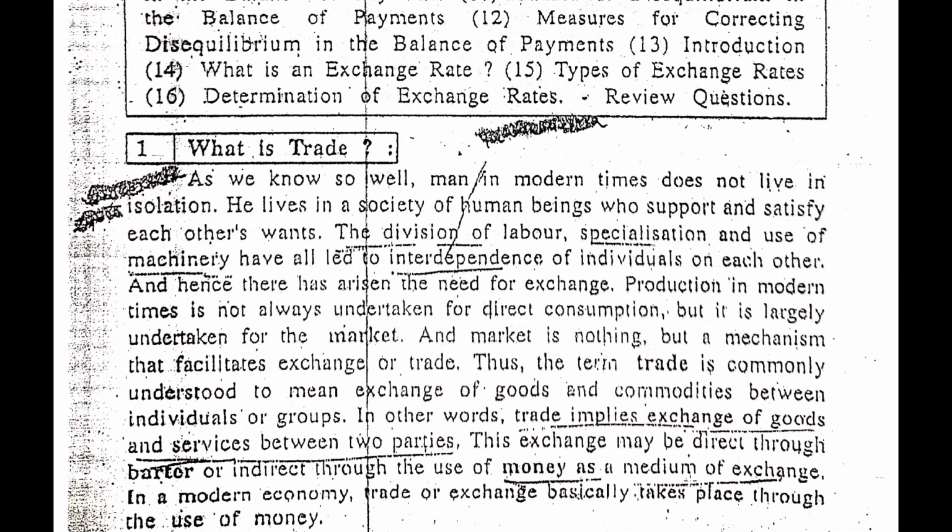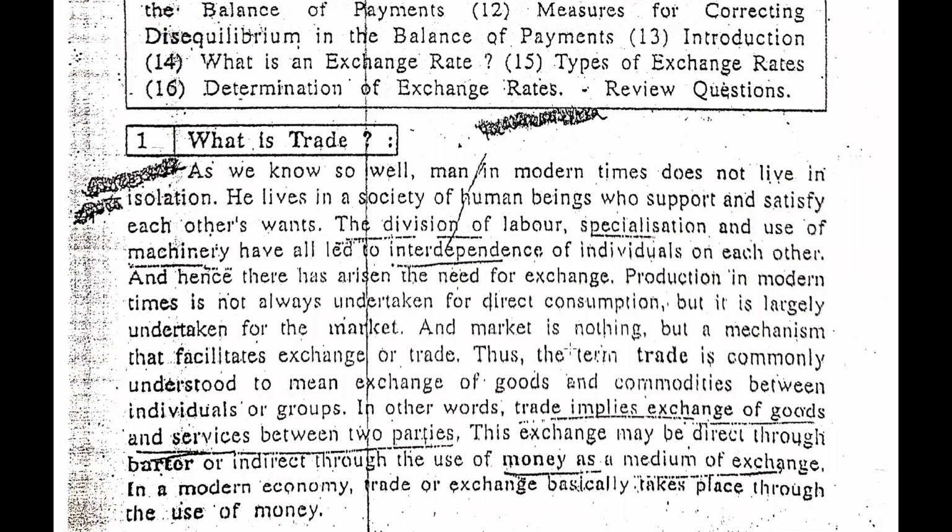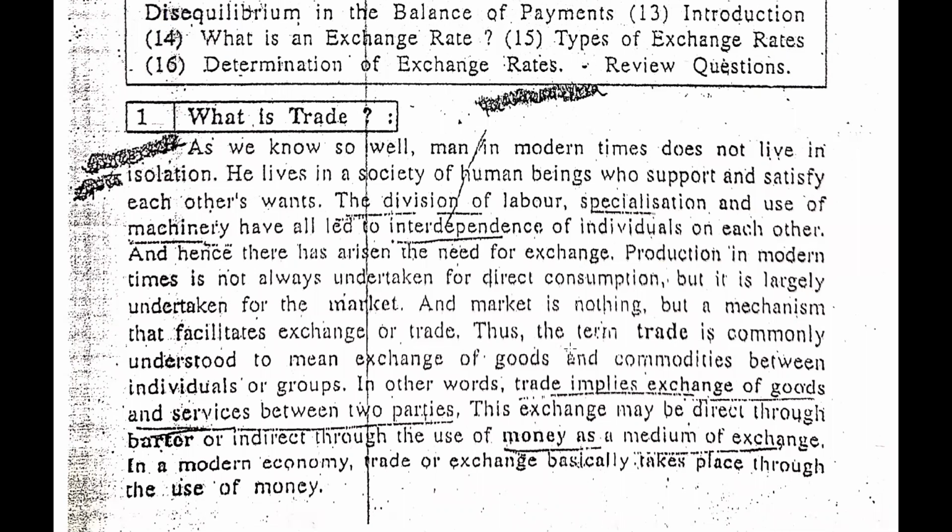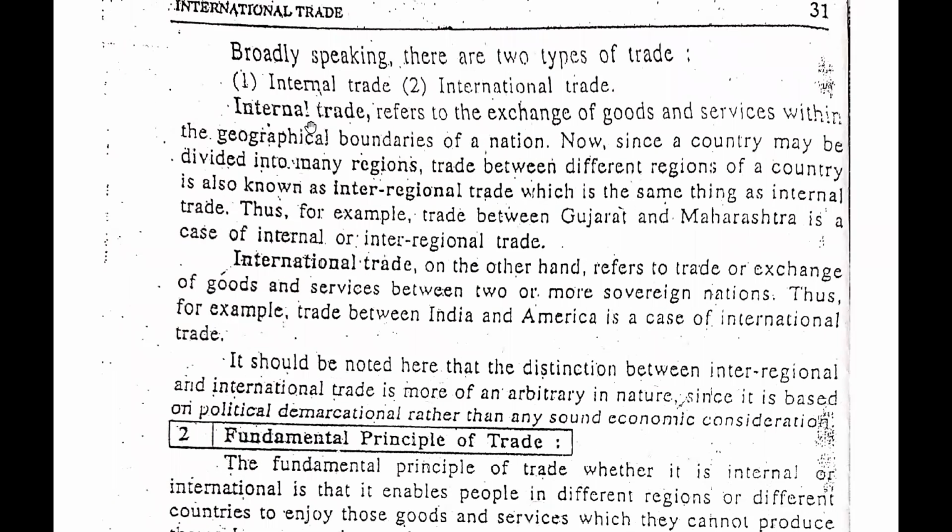So this exchange might be in goods, as when there is a barter system, or one party uses money to get things, or we can say money is used as a medium of exchange. Then also we can say it is trade. So, trade means exchange of goods and services between individuals or groups of people. Now, we will see further.